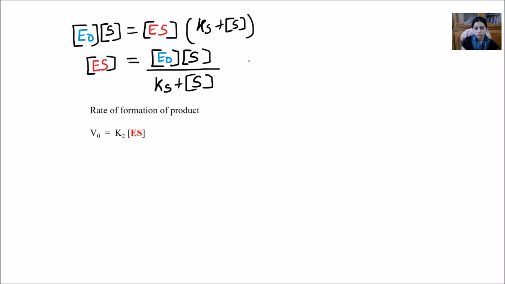We all know the rate of formation of product. So what was our equation? Our equation was E plus S in a reversible reaction with ES, and this ES was breaking down into the product E plus P, where K2 was the rate constant. So at any time, the rate of formation of any reaction equals the rate constant, here K2, into the substrate.